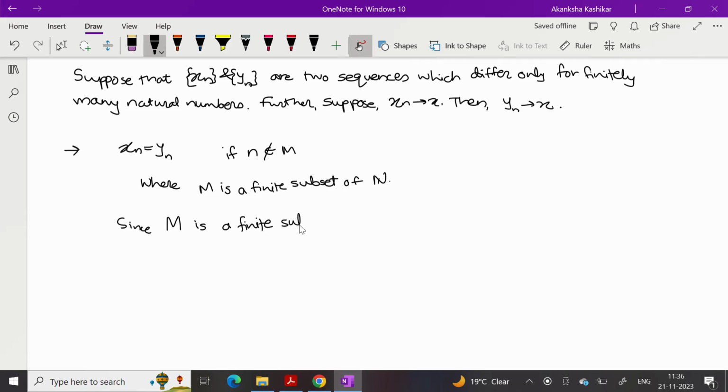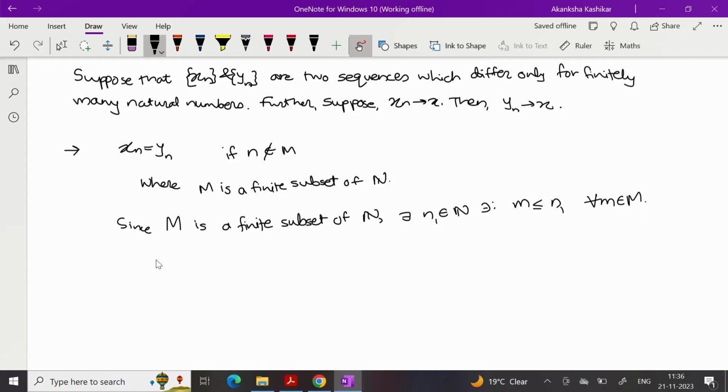Since M is a finite subset of N, there exists n1 in N such that m is less than or equal to n1 for every m in M. That is, this set M is bounded. Think of any finite subset. Because it is finite, you will have one element which is largest, which is the last element.